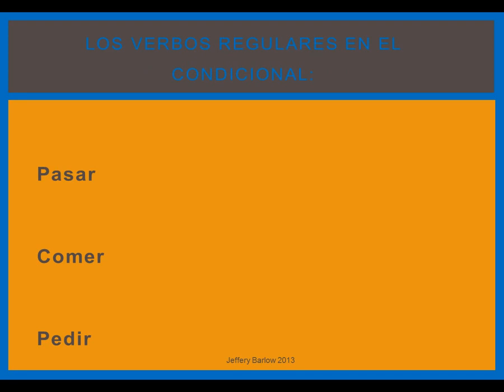The way you conjugate regular verbs in the conditional is very, very similar to the future conjugations. What you need to do is just memorize a different set of endings. You simply add the ending of the conditional to the end of the infinitive, just like the future tense. Pasar plus the ending ía is pasaría.